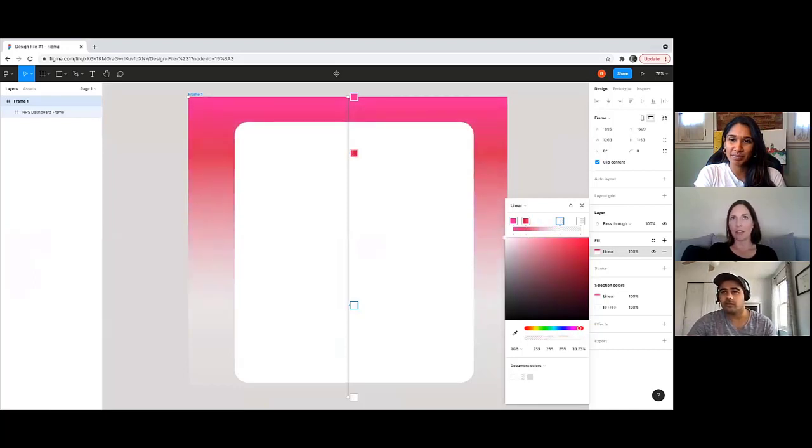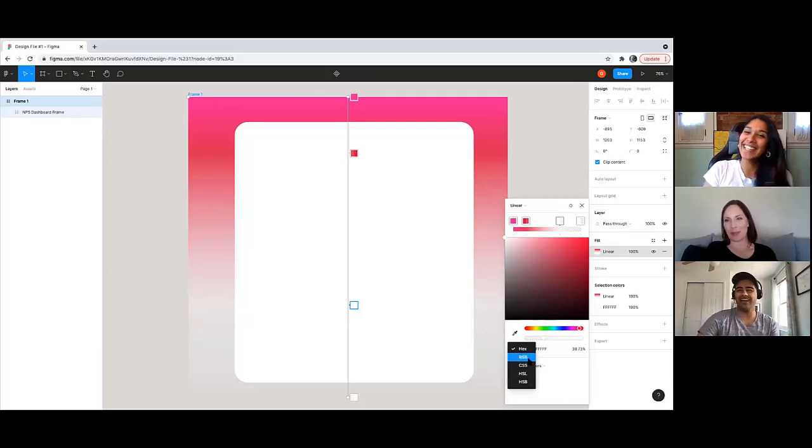Can you type this in? Sorry, can you type text codes? Yeah, absolutely, you can. If you have the RGB, you can type that in, and then you can choose hex too. Nice. CSS, I don't know what those other things are. You only need hex code and RGB.